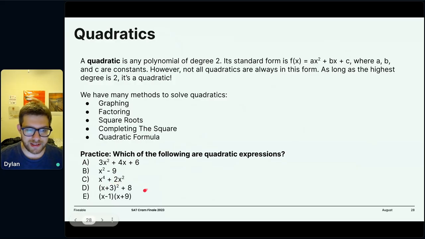D is, right, it's in what we call vertex form. We have a square on that x and nothing else. And E is in what we call factored form, right? It's the product of two binomials. And we'll get really into each of these forms and what they mean for us as we go through. And yeah, so just as some nomenclature here, because I'll be using it, I call ax squared, this right here, the quadratic term. I call bx the linear term, and c is called the constant term, right?